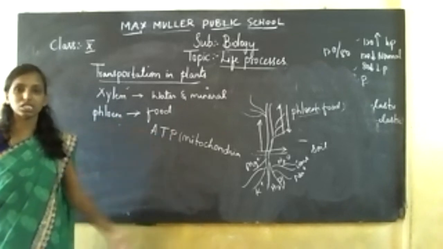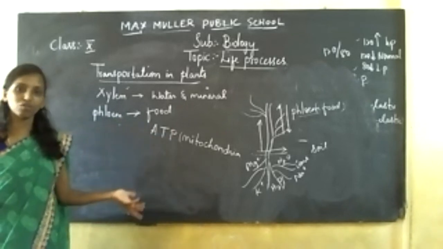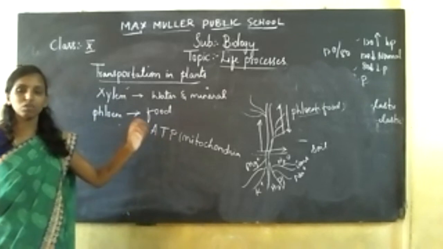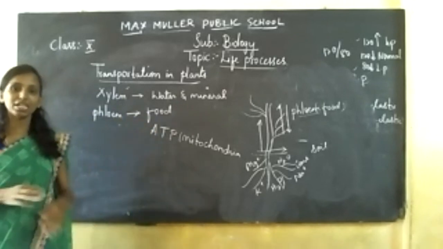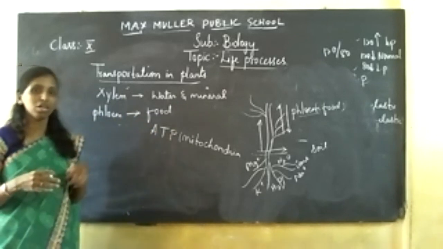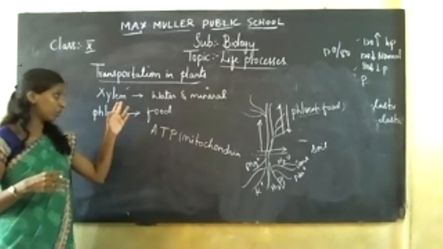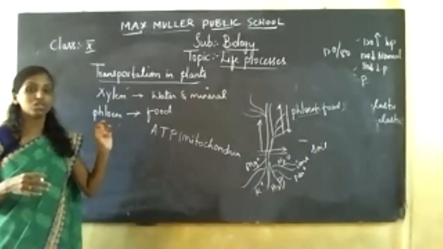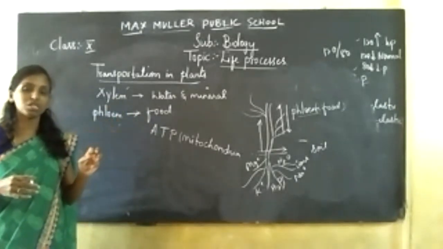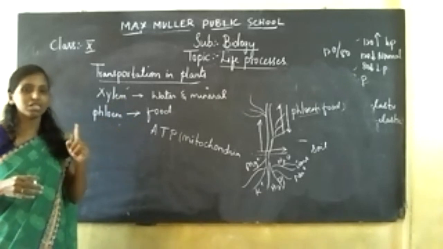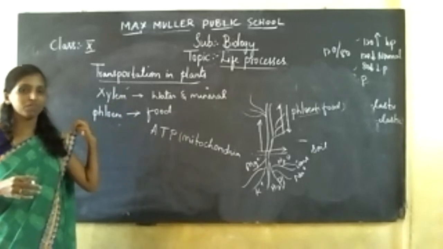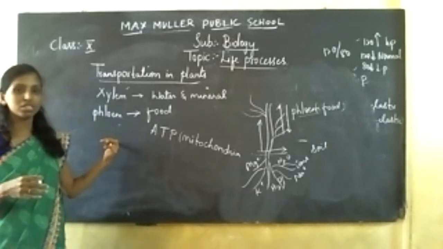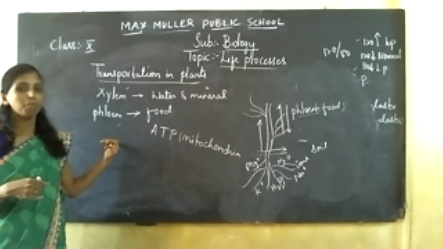Whenever the plant does not have enough glucose, this ATP molecule will transfer the food material, and it is circulated to all the parts of the plant body. So that is brought about by your xylem and phloem itself. So this is how transportation takes place in both plants as well as in animals. First we discussed animals, and now we have discussed transportation in plants.